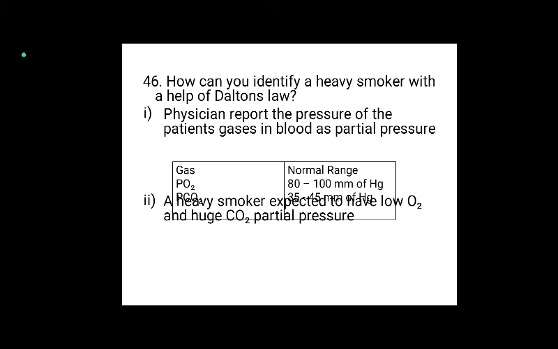Oxygen should be 80 to 100 millimeter of mercury. Carbon dioxide should be 35 to 45 millimeter of mercury. A heavy smoker is expected to have low oxygen and high carbon dioxide partial pressure. This is enough. Okay?